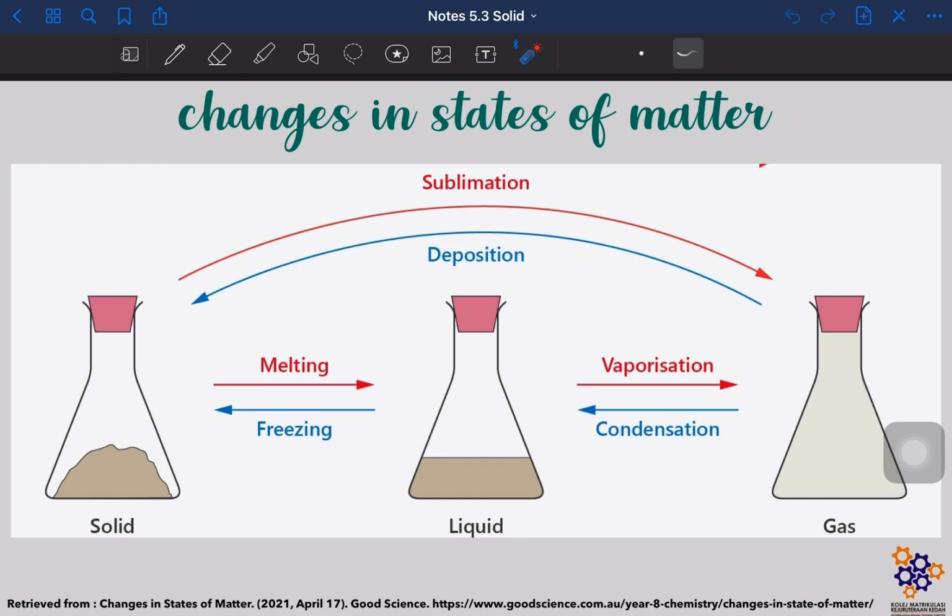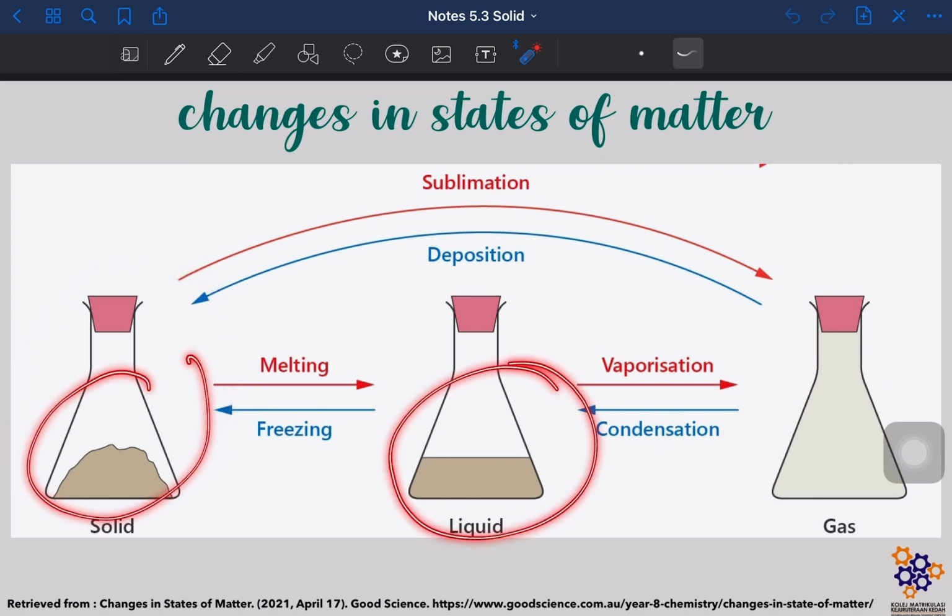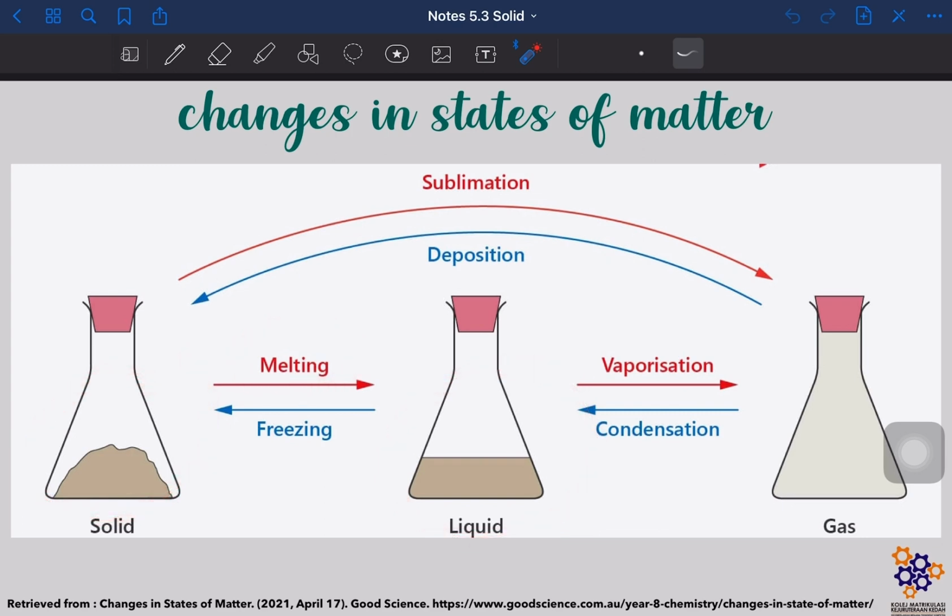Okay, so for solid, we have from solid to liquid, so the process is melting process, and then from liquid back into solid is a freezing process, and then we have the process where solid change into gas directly without changing into liquid, so that process is sublimation, and we have a vice versa where the gas directly change into solid, where it is called a deposition process.